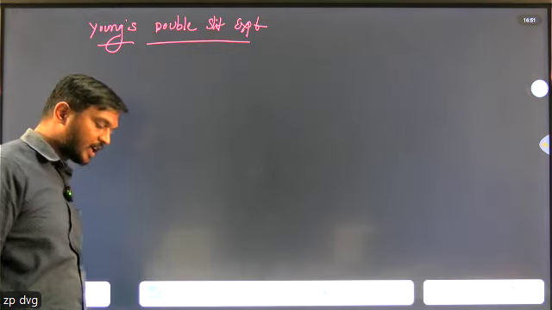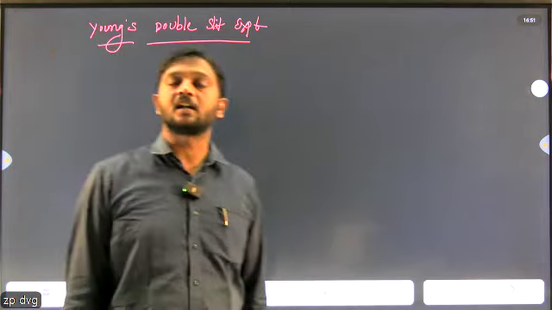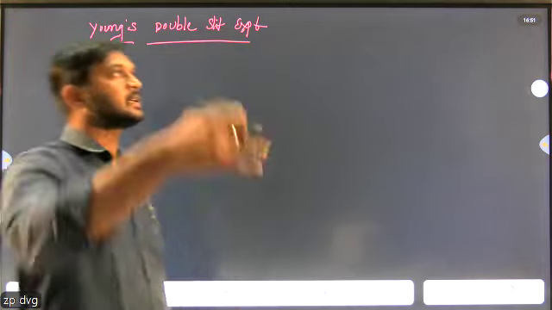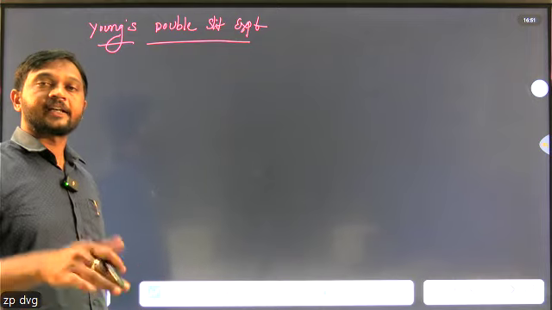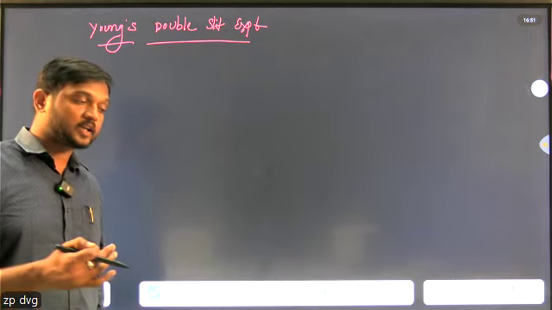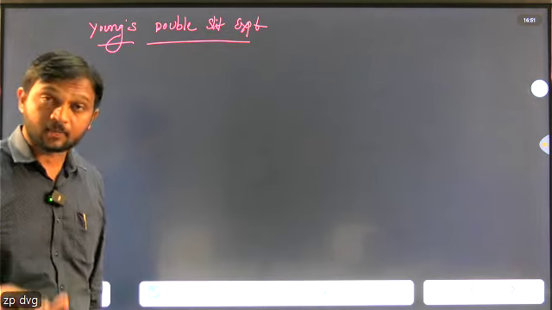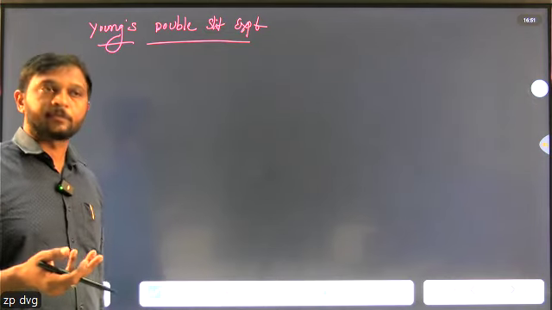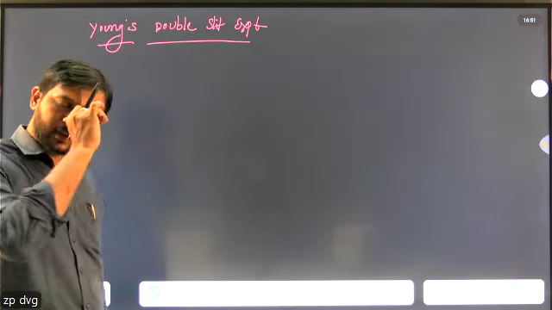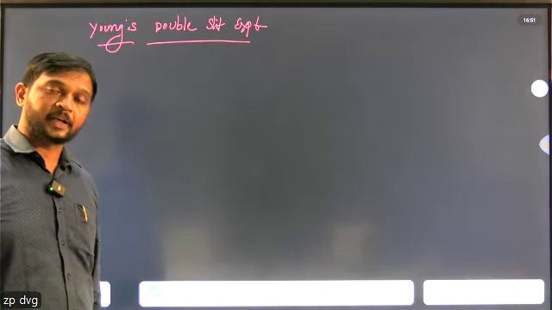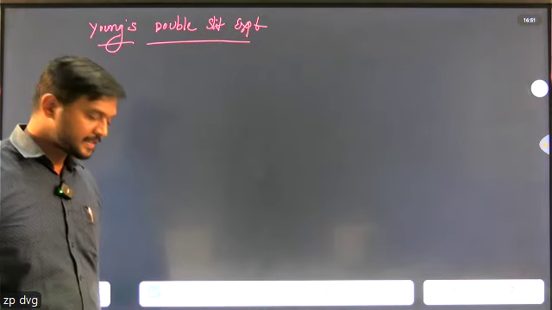In the year 1801, the scientist called Thomas Young successfully explained the interference pattern, nothing but alternate bright and dark fringes. How are alternate bright and dark fringes formed? What is the fringe width? What is the distance between alternate bright and dark fringes? Is it clear?